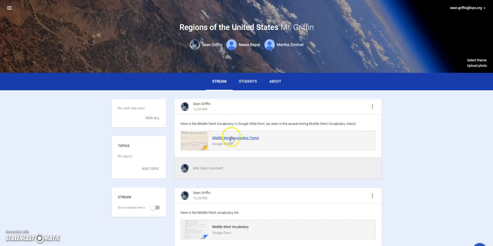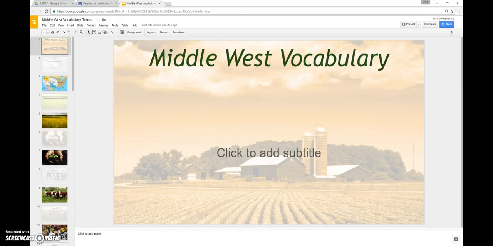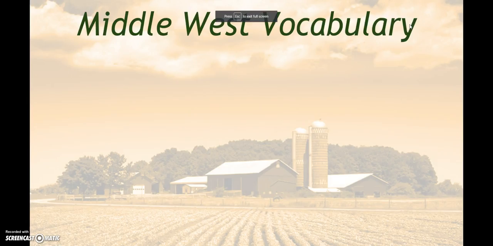You can click on this. And when you do, it will open up like this. If you just click on Present, you can just kind of scroll through at your own pace and look at the definitions and the pictures and everything else. So here's our cover page, and this is a pretty good view of what the Midwest would look like. A lot of agriculture, flat land, farming. We see a lot of that throughout the Midwest.